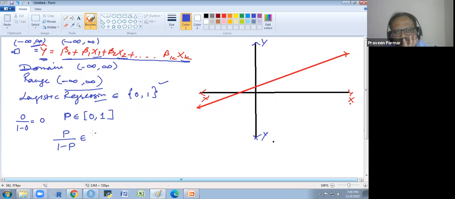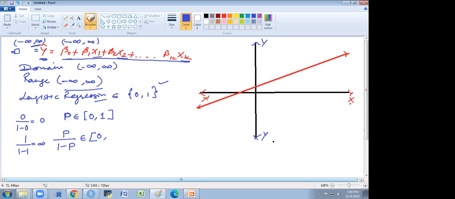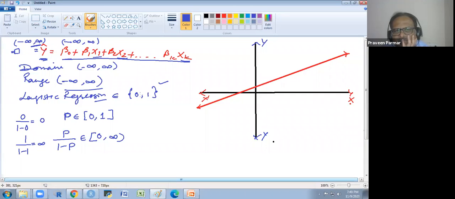If I write 1, the maximum value of p, what do I get? Infinite. So I have increased the range from 0 to 1 to 0 to infinite. Got it?